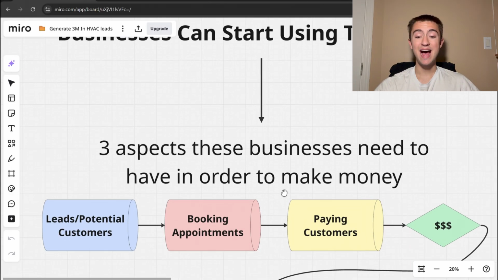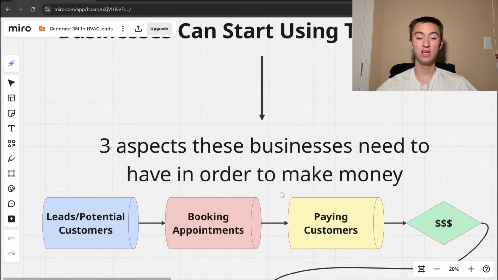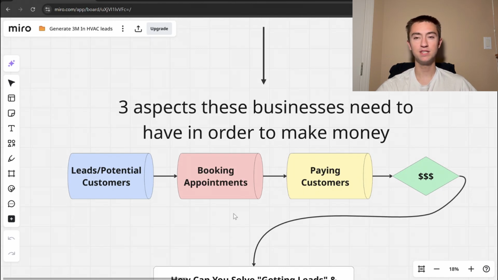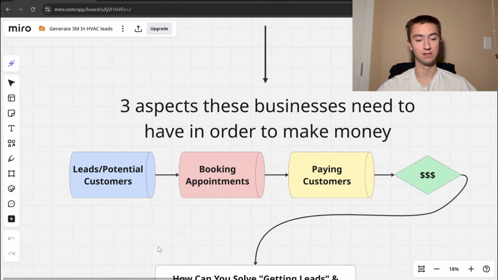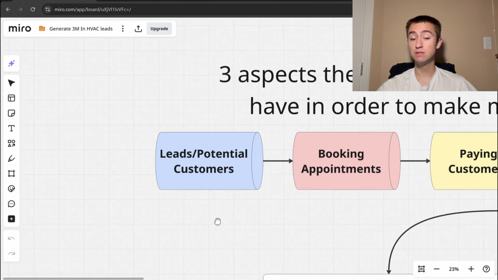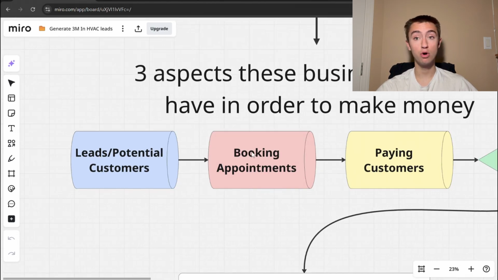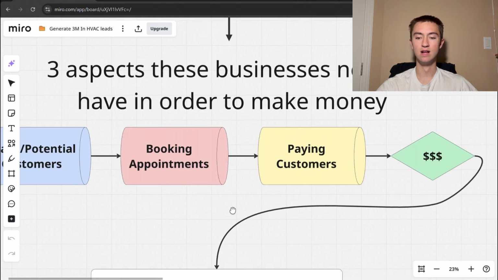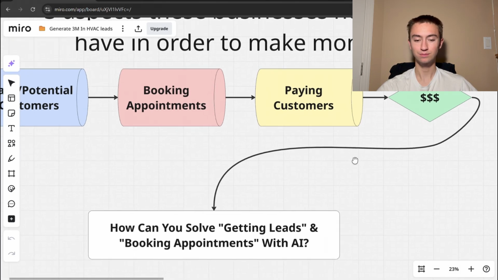So there are three aspects that these businesses need in order to have more money. And this, again, applies to every kind of business. But number one is leads, potential customers, booking those leads and potential customers into booked appointments, turning them into paying customers, and then boom, money, the $1 million we talked about.